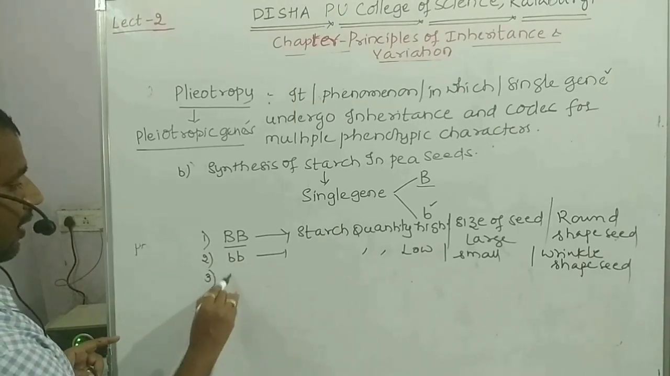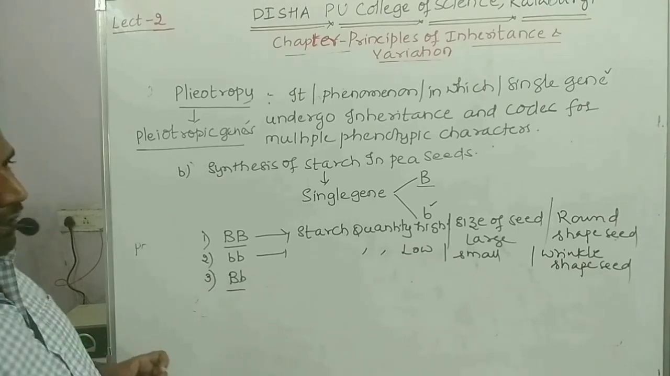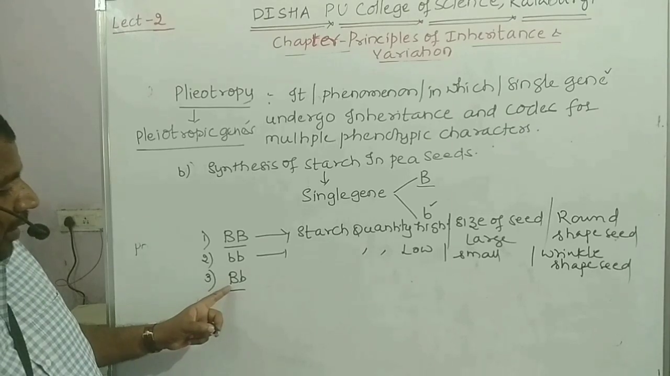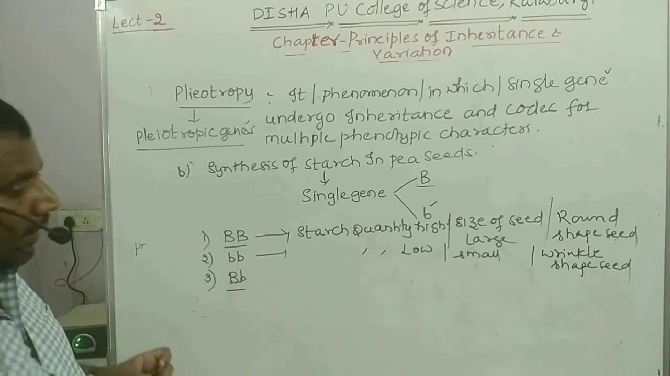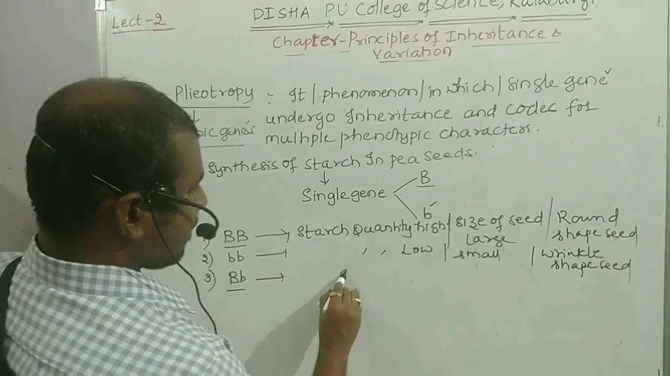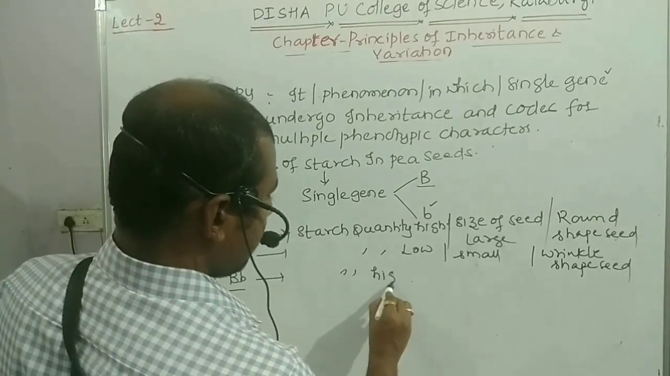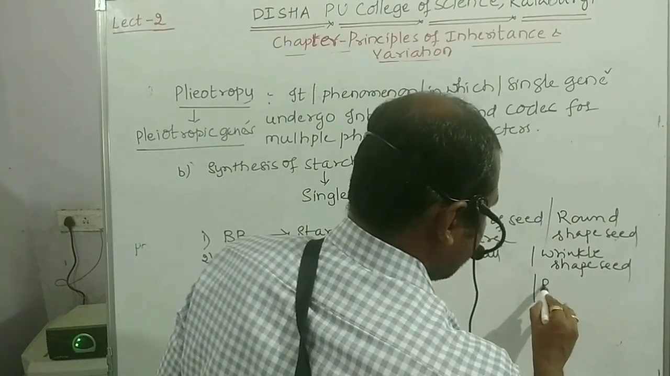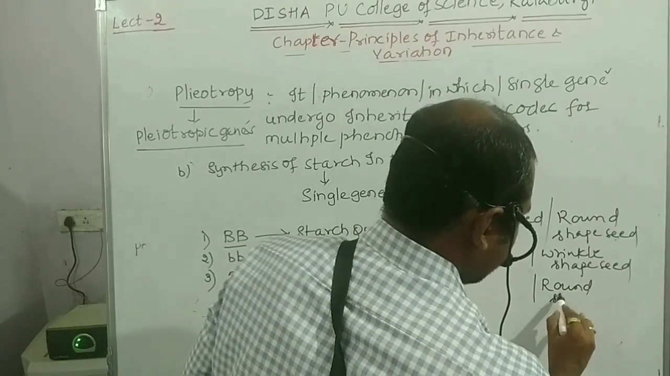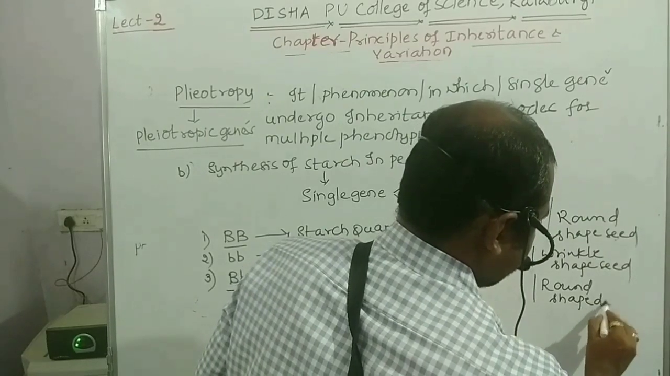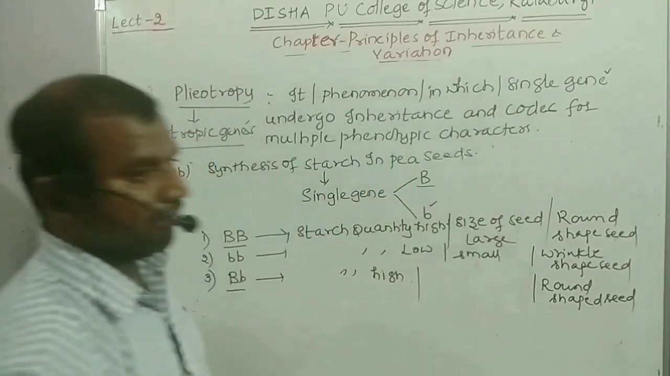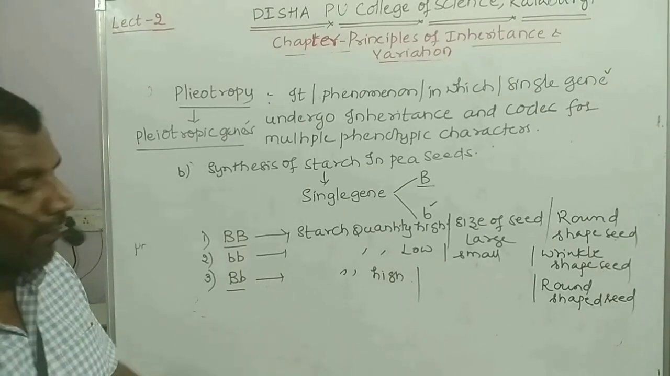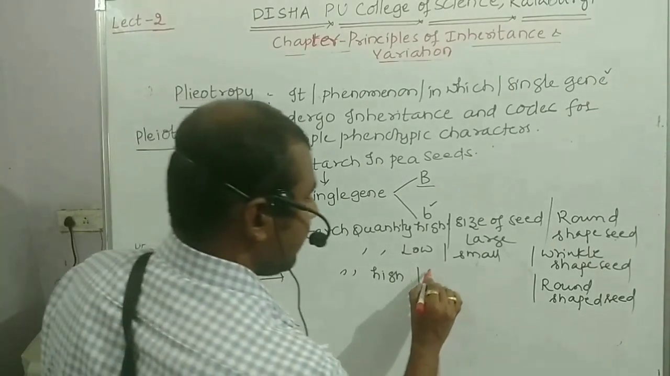ಈಗ ಥರ್ಡ್ ಕ್ಲಾಸ್ ನಲ್ಲಿ you consider heterozygous condition where capital B, small b will be present. ಇಲ್ಲಿ ಬಂದು starch quantity is high, right students, and shape of the seed will be round shaped seed will be present. Shape of the seed ಅನ್ನೋದು round shaped seed. But interesting point ಏನಂದ್ರೆ ಇಲ್ಲಿ the intermediate size